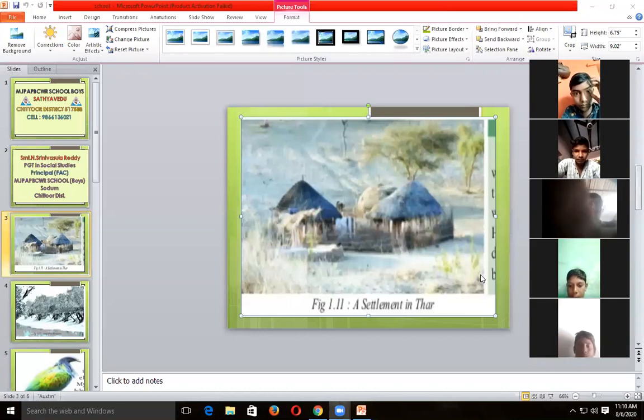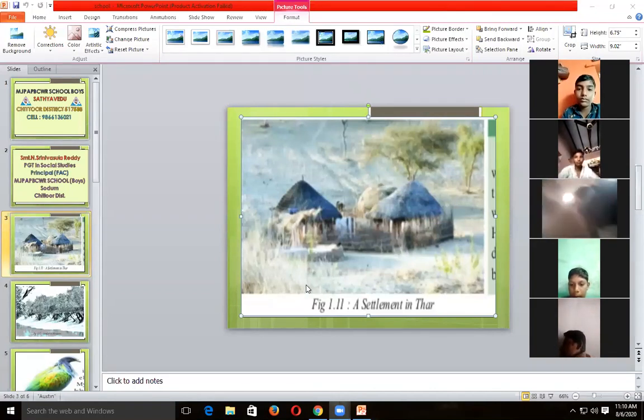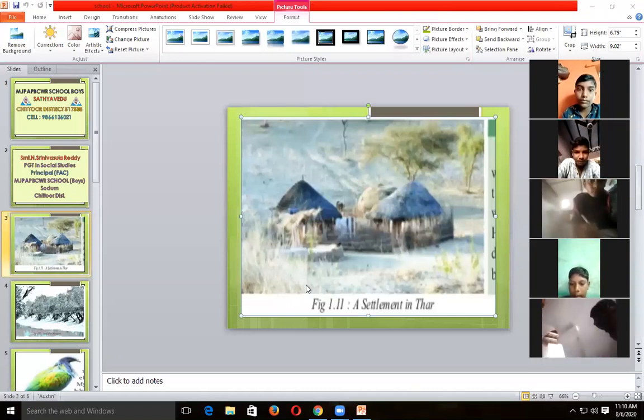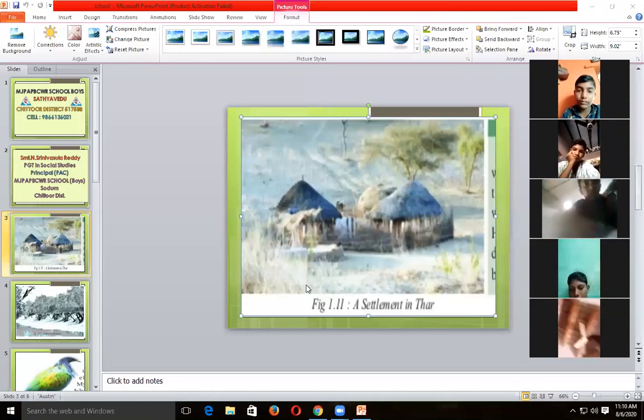So an arid atmosphere is found in the Thar Desert. Arid means the hottest temperatures are recorded, sometimes 57 to 58 degrees centigrade.